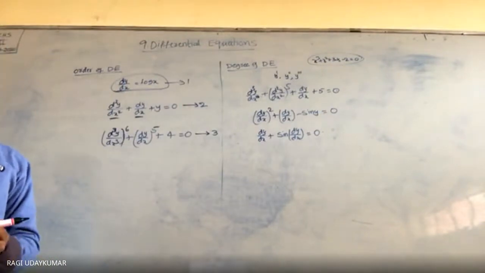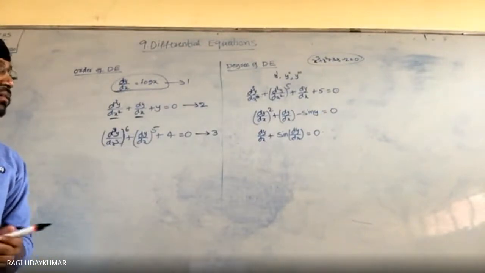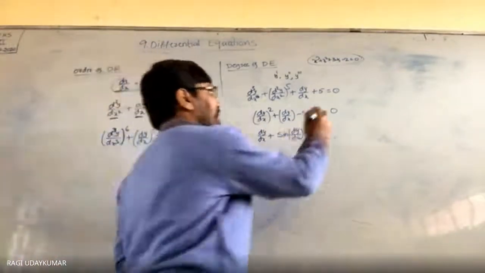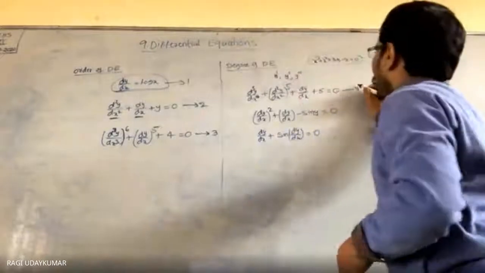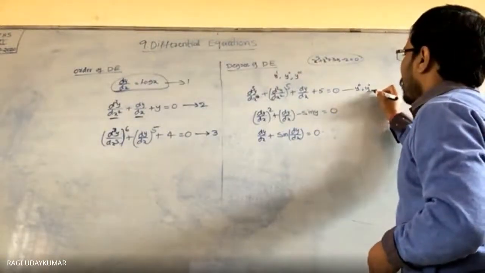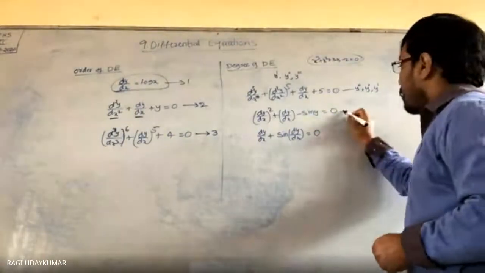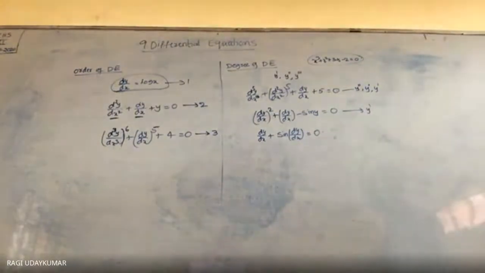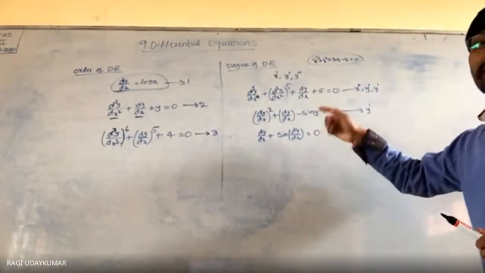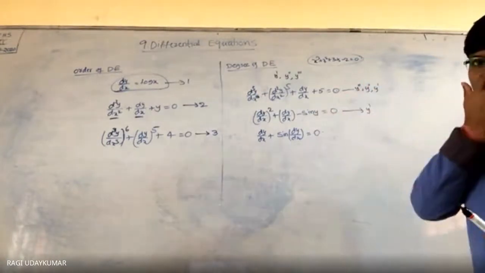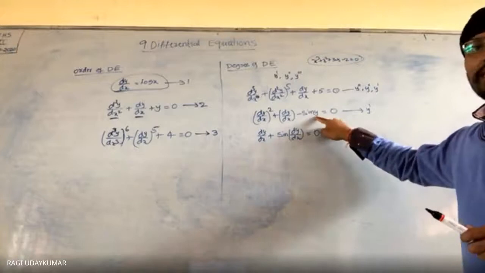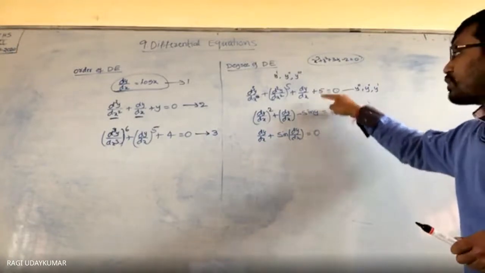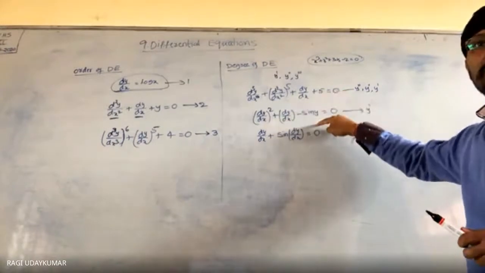The second one is a polynomial equation in y dash, y double dash, y triple dash. It is not a polynomial in terms of y, because sin y is given. Trigonometry is used here.